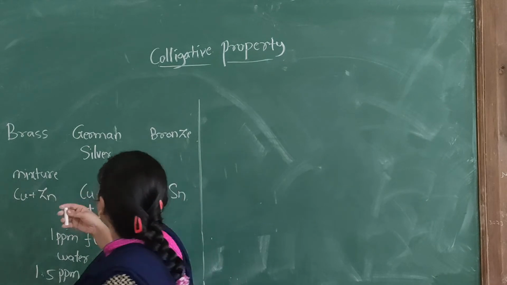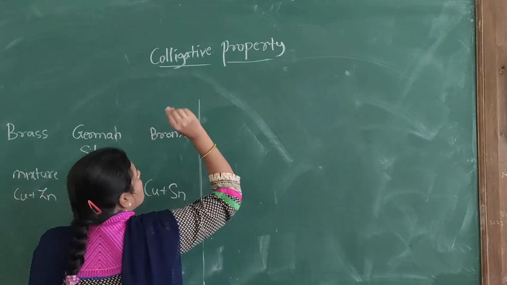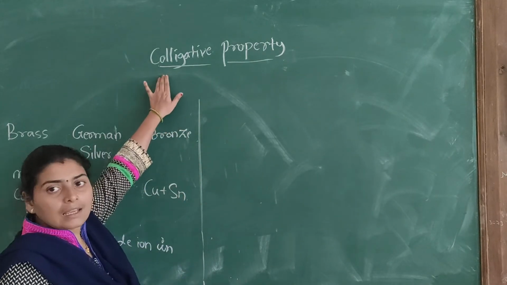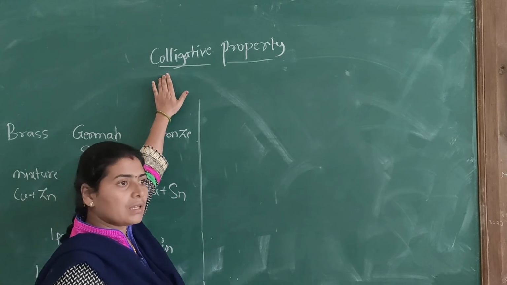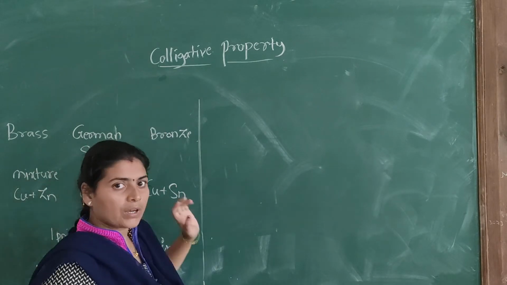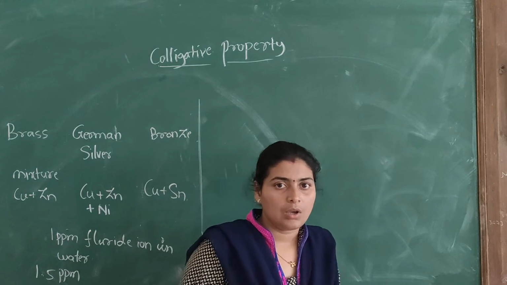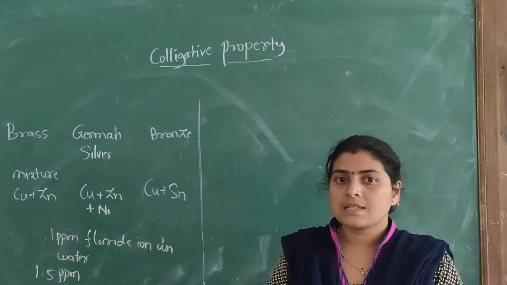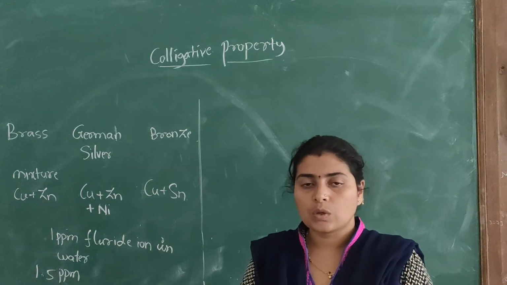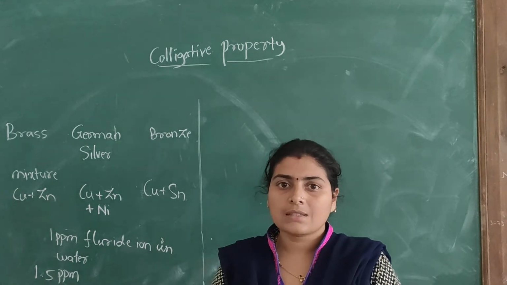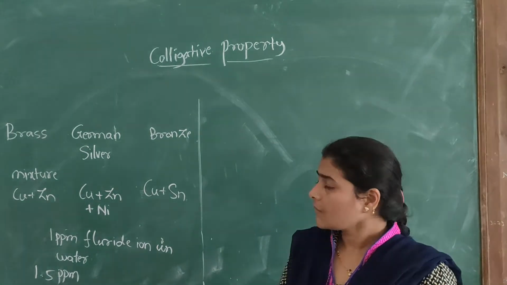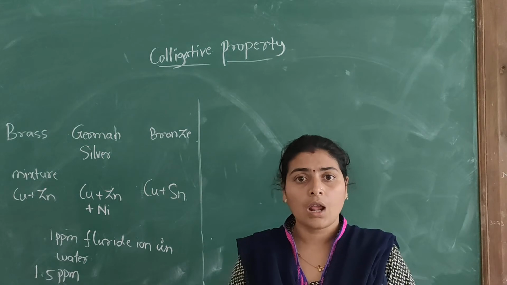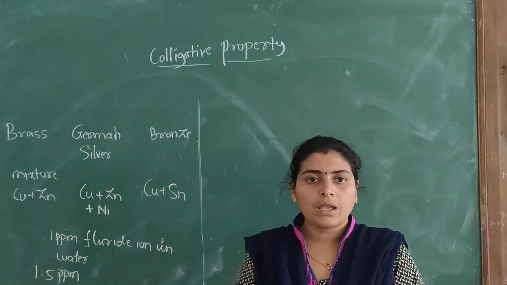So here it is colligative property, and in this colligative property we are dealing with the properties of the liquid solution. First of all we will see what is meant by solution. A solution is a homogeneous mixture of two or more components.